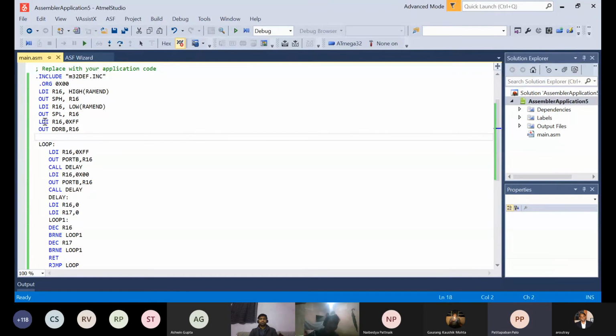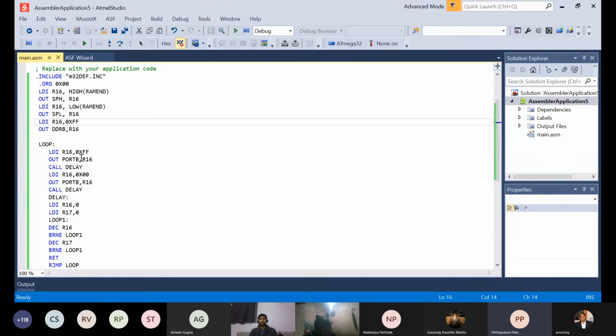Okay, so I've just loaded the value. This is a hexadecimal value. So this value goes to register 16, and this value of register 16 is going to be given as output at port B. Now next, in a loop, we are defining the code so that all the pins of port B will go high for some time and then again go low for some time.